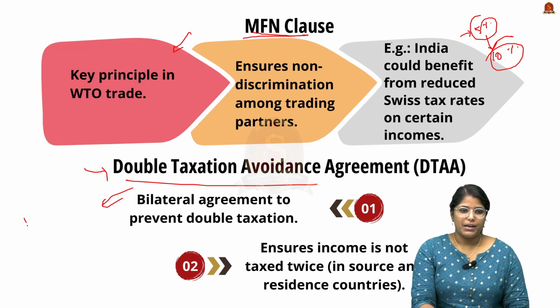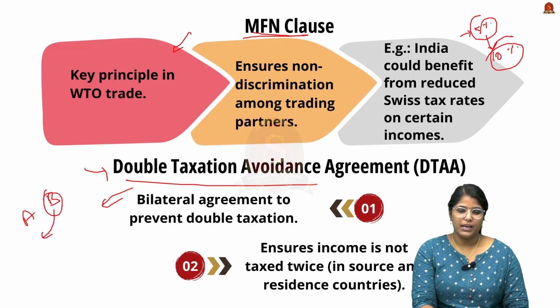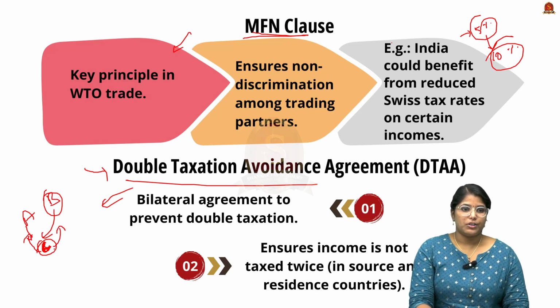For example, imagine there are country A and country B. If a company from country B comes to country A, imagine the company's name is C. Now company C produces from country A, right? So traditionally it has to pay tax to country A as well as country B for the profit that company C makes.